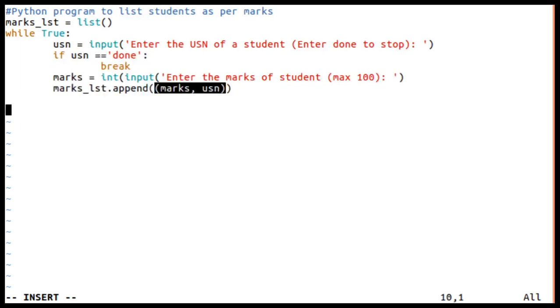Okay, so now I'm going to find the maximum marks and minimum marks. Very simple, I'll print the maximum marks directly because it's a list.